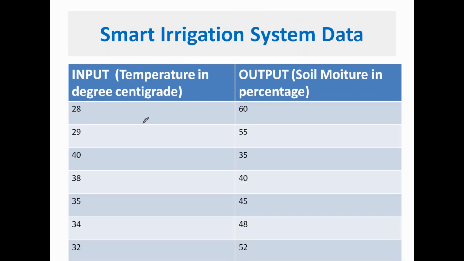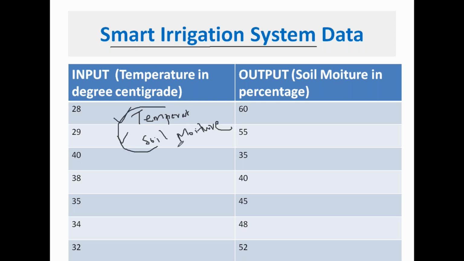So what is regression? Here we have two variables. We want to design a smart irrigation system. In the smart irrigation system design, we have two variables. One variable is temperature, and another variable is soil moisture.